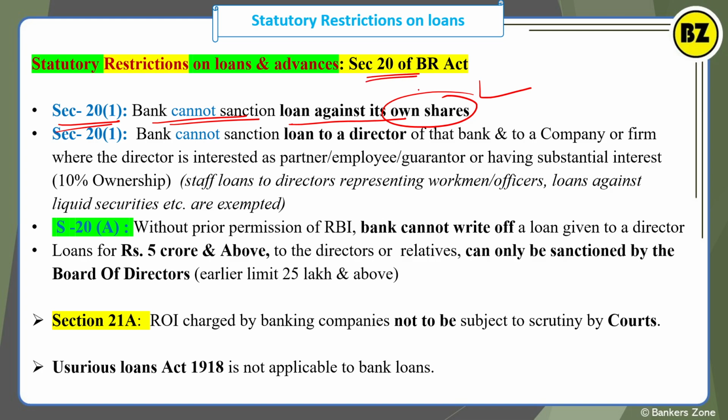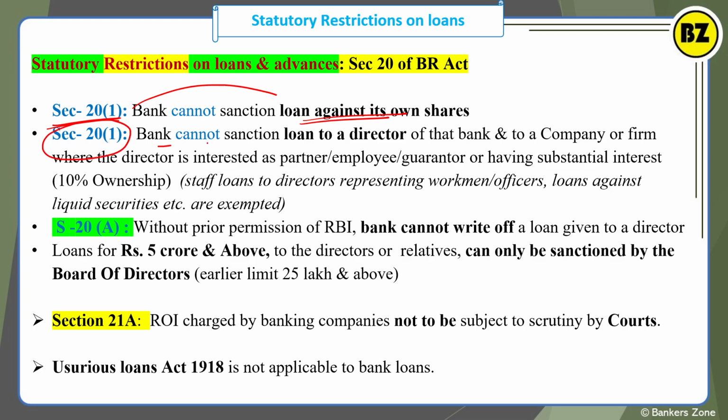So section 20(1) says that a bank cannot give a loan against its own share. The bank cannot sanction a loan to its director of the same bank, or to a company or firm where the director is interested as a partner, employee or guarantor, or having substantial interest.